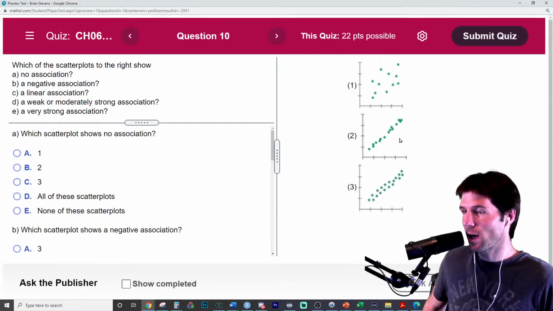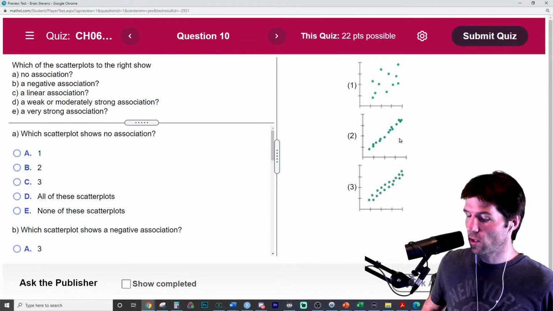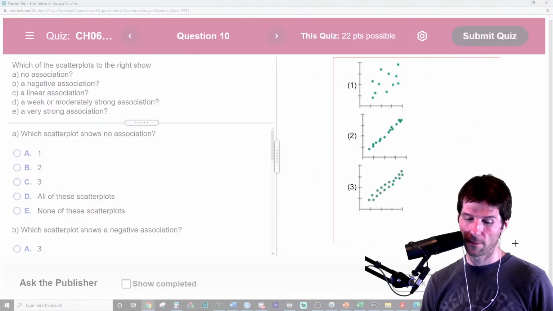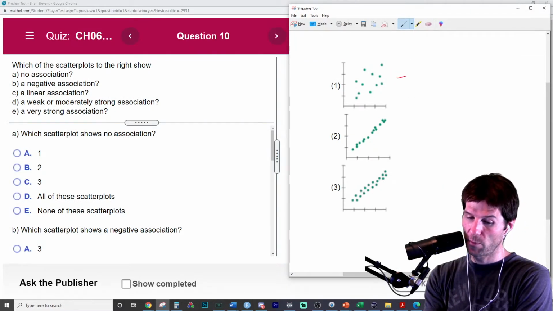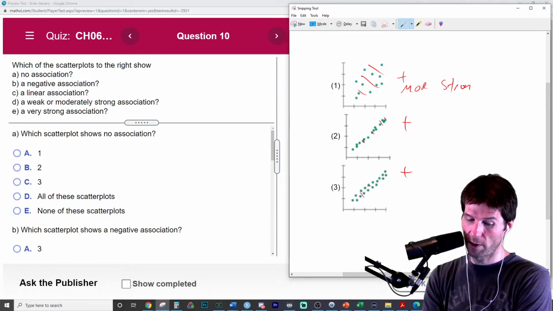So which of these scatter plots show no association? Now, there's many versions of this. I'll try to do 2 versions. Let's describe all these. The best thing you can probably do is go up here and describe these. This right here is positive. These are all the directions. I'm putting the directions. This is moderate, strong. The tighter it is, the stronger it is. And this is very strong. This is very strong. So this is strong. This is strong. It's actually the strongest. The tighter it is, the stronger it is.